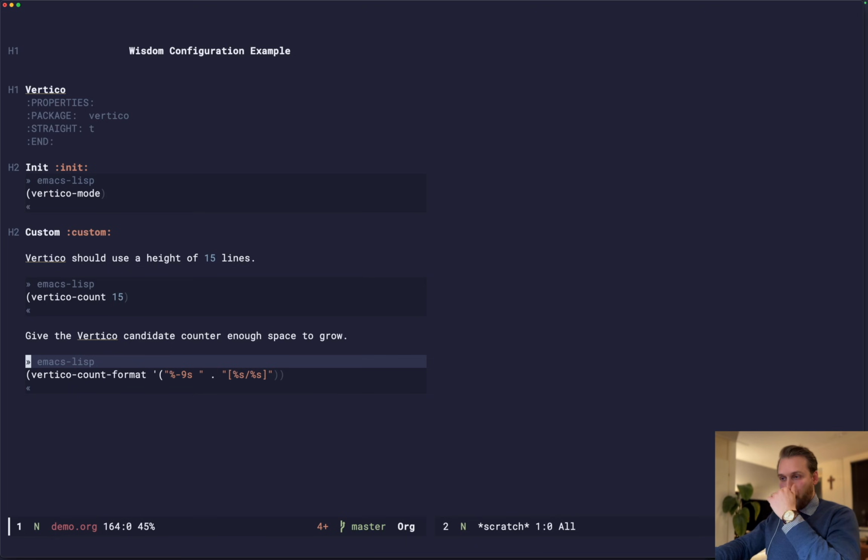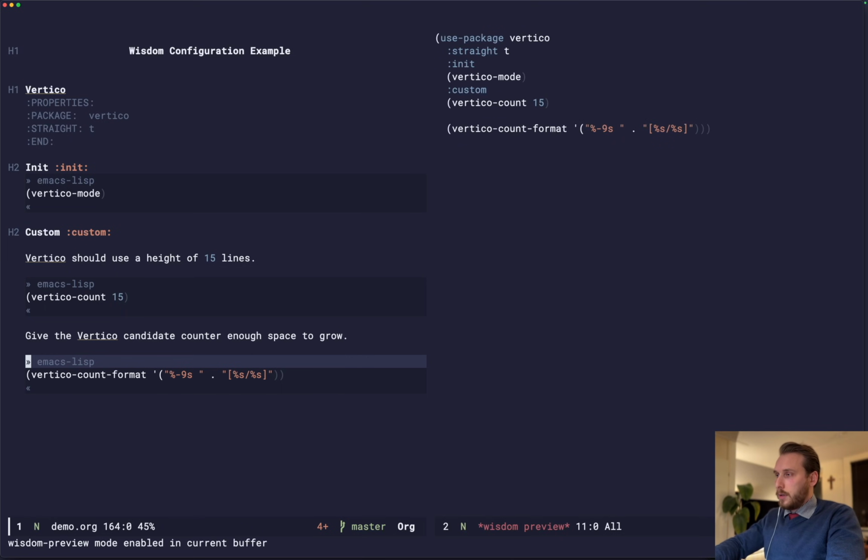Now, of course, this works, right? But if you look at this, even though it might look nice, it might be a bit difficult to parse. You might not be able to see exactly what is going on in terms of code if you look at pure code. So Wisdom actually provides a way to preview the transpiled code from your org file.